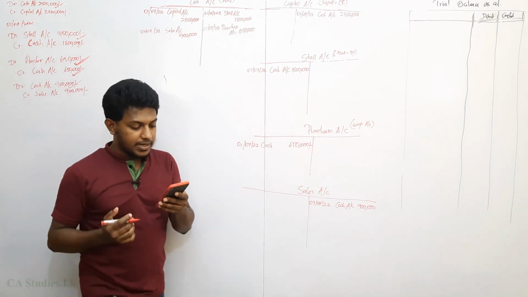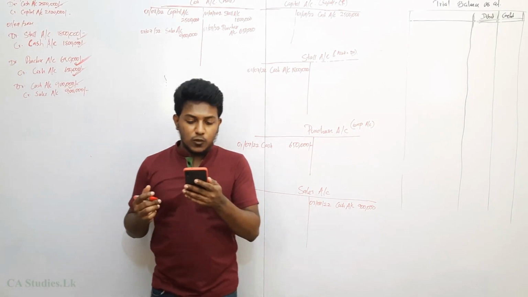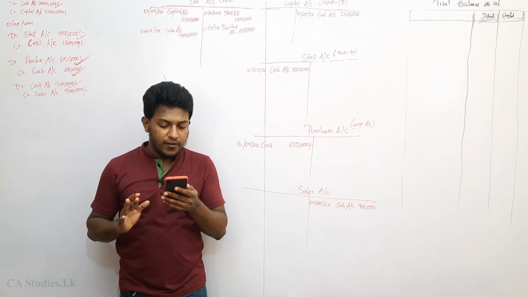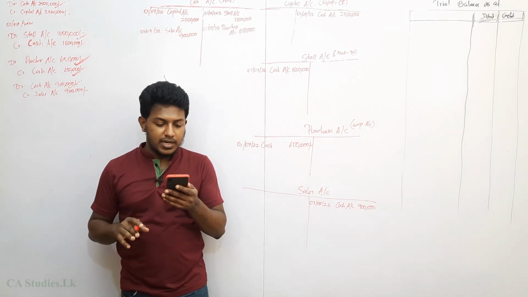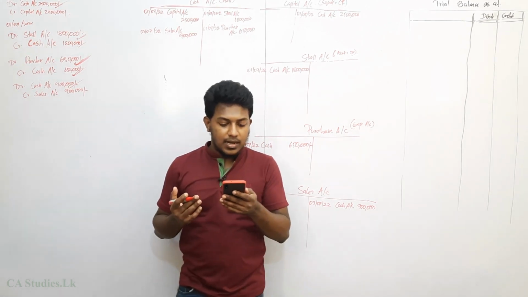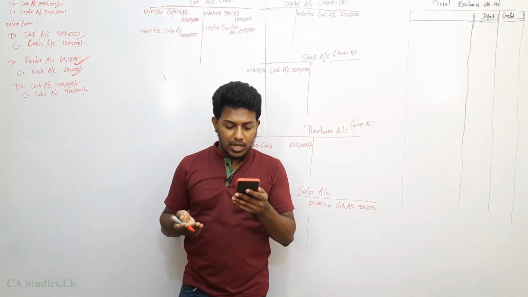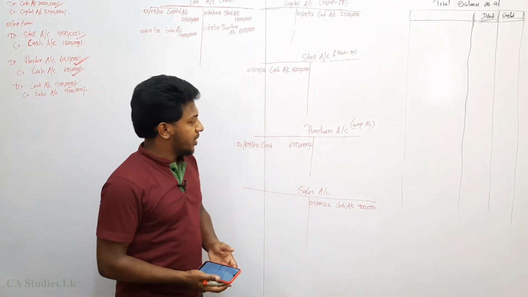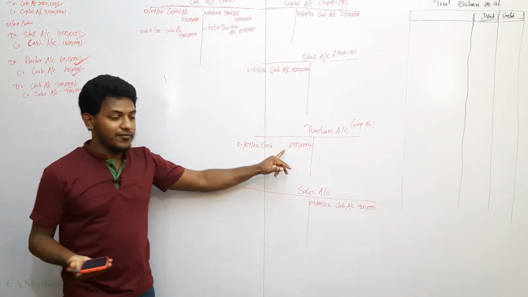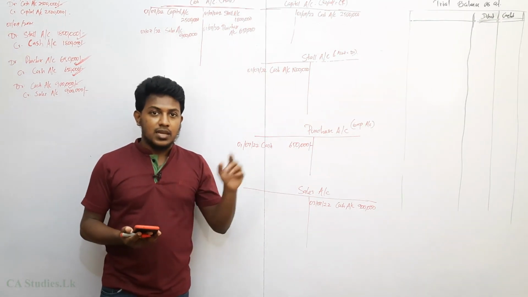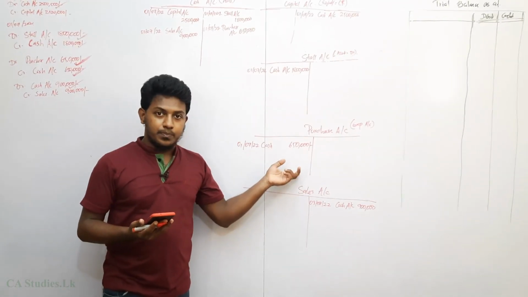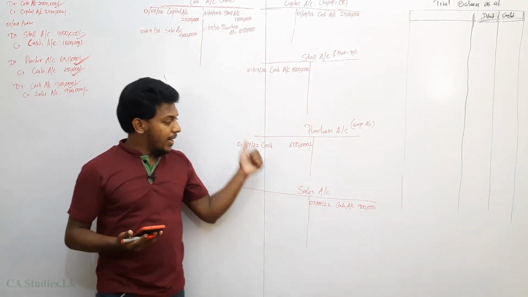Right. The next sentence is: since Lisara has sold goods costing rupees 650,000 to earn revenue of 900,000, we can say that she has earned a profit of 250,000 on the day's trading. So the purchase cost of those goods is 650,000. This question says the entire purchased stock has been sold at 900,000.